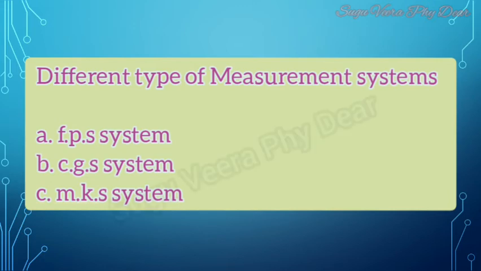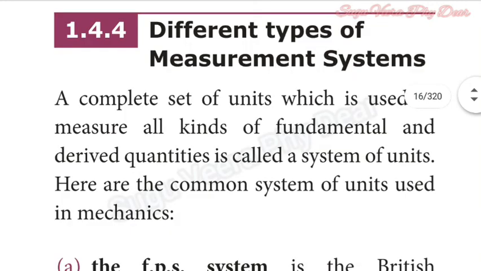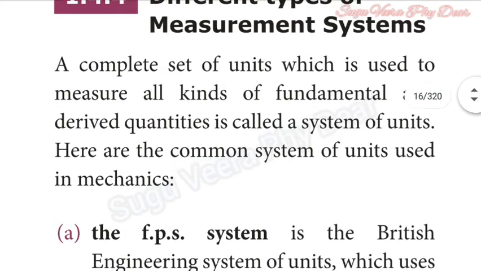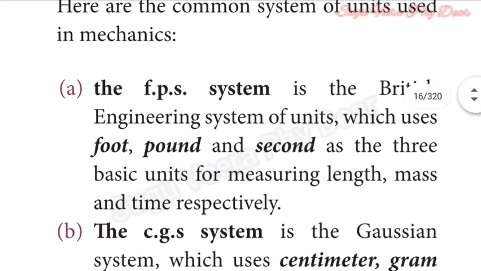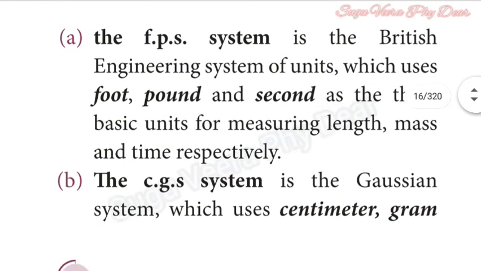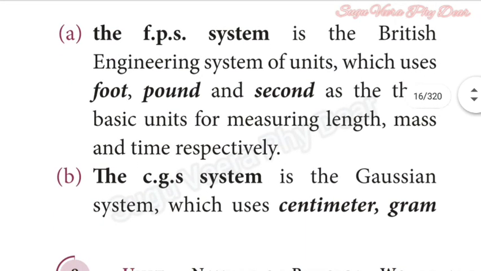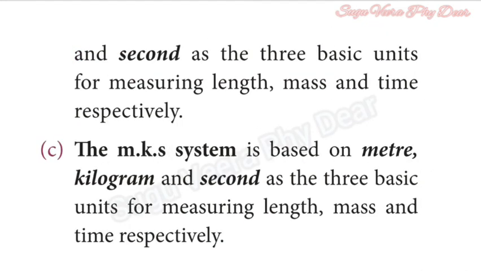The first one, the FPS system, is the British engineering system of units, which uses foot, pound and second as the three basic units for measuring length, mass and time. The second one, the CGS system, is the Gaussian system, which uses centimeter, gram and second as the three basic units for measuring length, mass and time.